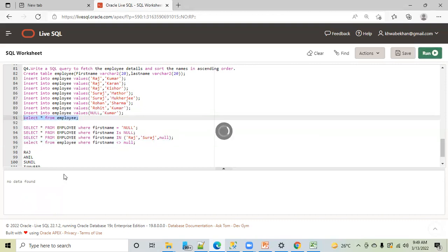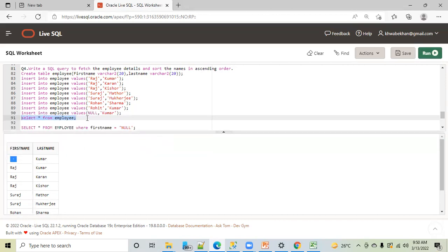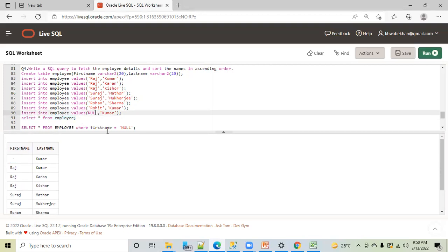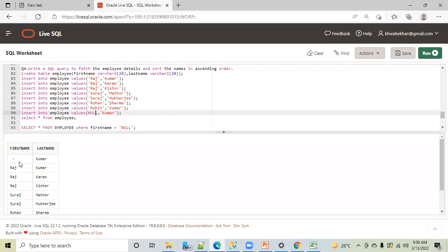Now, suppose this is the data. I have shown this data to my manager and he found that these are all the employees, first name and last name. And suddenly he saw here and asked, why is this blank? I told him the reason: I'm not sure whether that employee has joined or not, or what happened. Maybe his first name or last name is something like that. I told all the reasons because he is not a technical person. He will not understand null and its possibilities. So I told him some reason, and he was convinced.